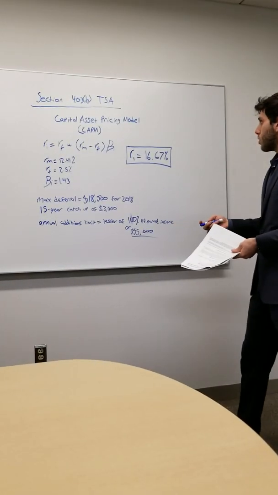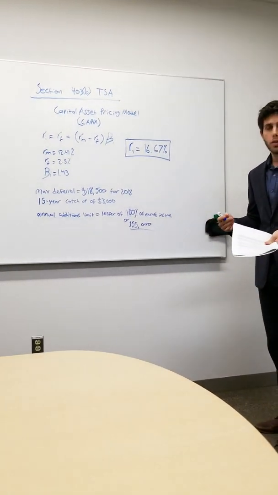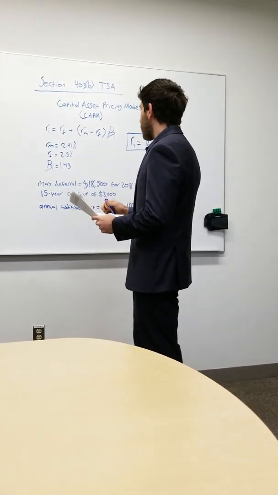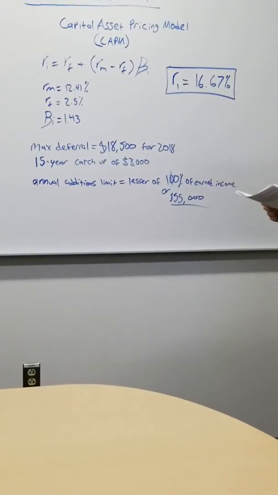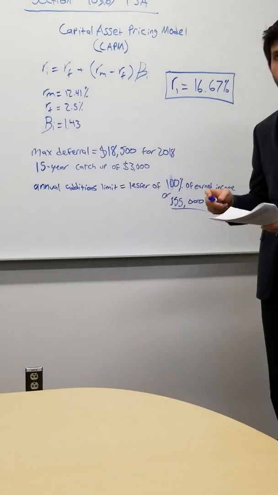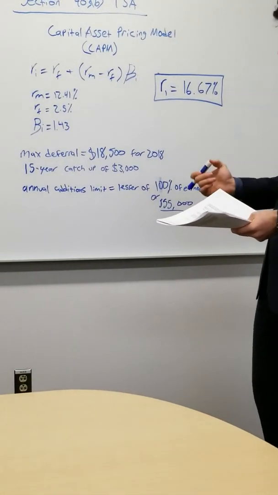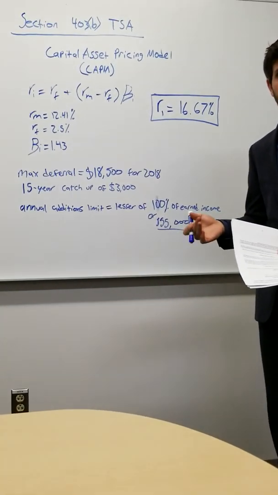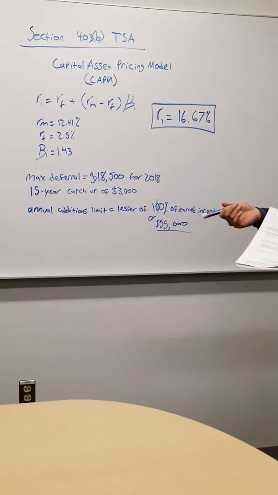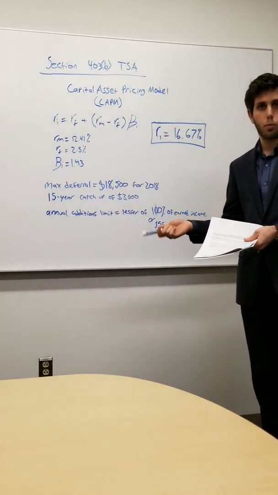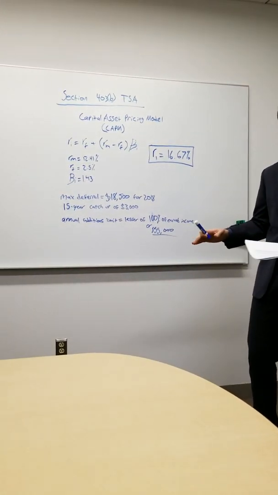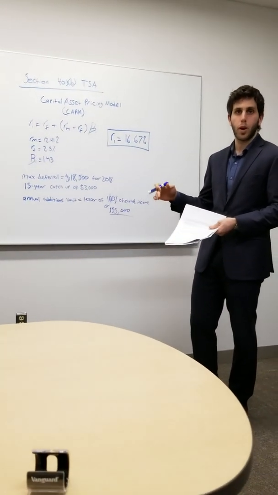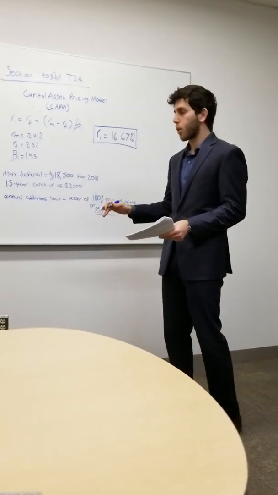So the capital asset pricing model, or CAPM for short, is a formula that we can use to figure that out. Basically, RI is going to be our expected return, RF is the risk-free rate, and beta is the relative measure of risk for the portfolio versus the risk of the market. Now, if beta is above 1, it means that there is more risk added to the portfolio than there would be in the overall market, and a beta of less than 1 would mean the opposite. It would mean that your portfolio has less risk than the overall market itself.